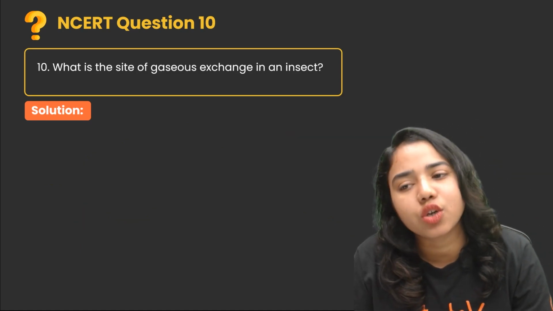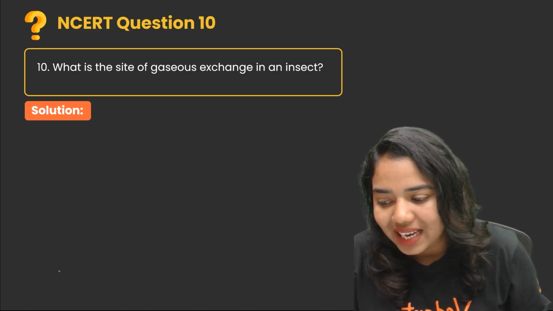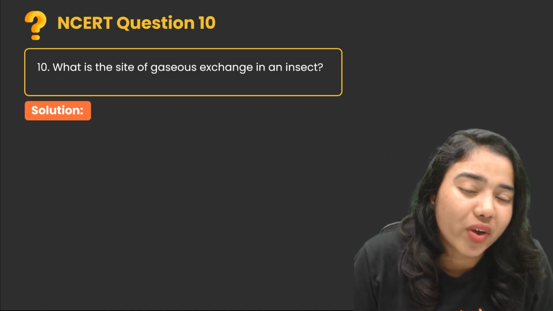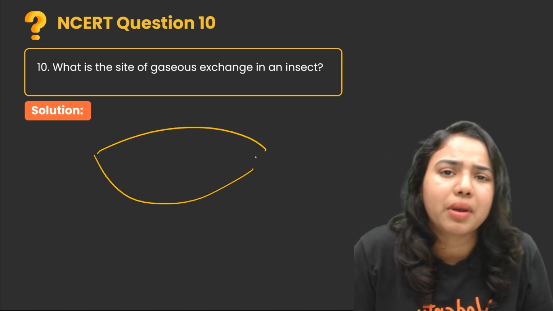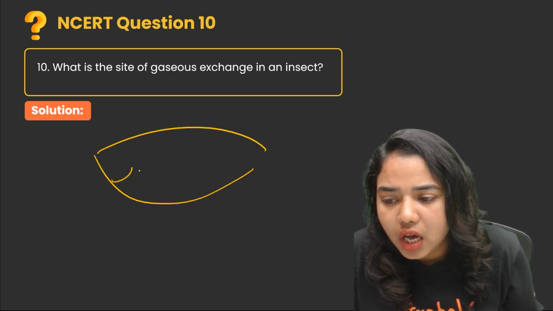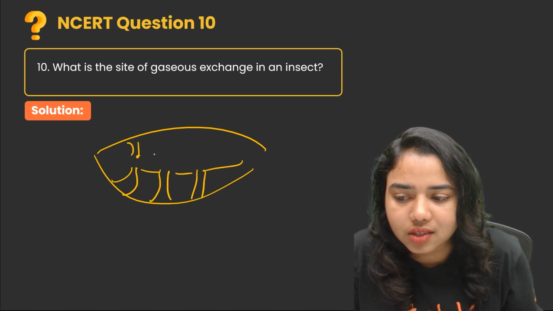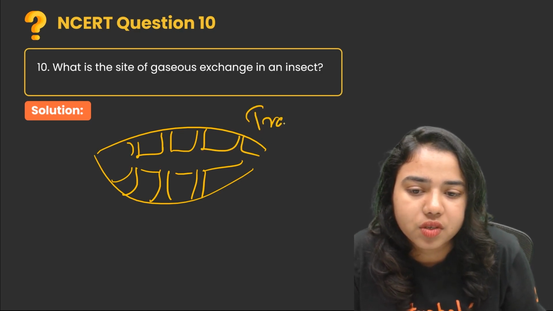What is the site of gaseous exchange in an insect? We know insects have a network of tubes called the tracheal system for their respiration. For example, insects like the cockroach have a network of tubes in their body, and this tubular system is called the tracheal tubes.